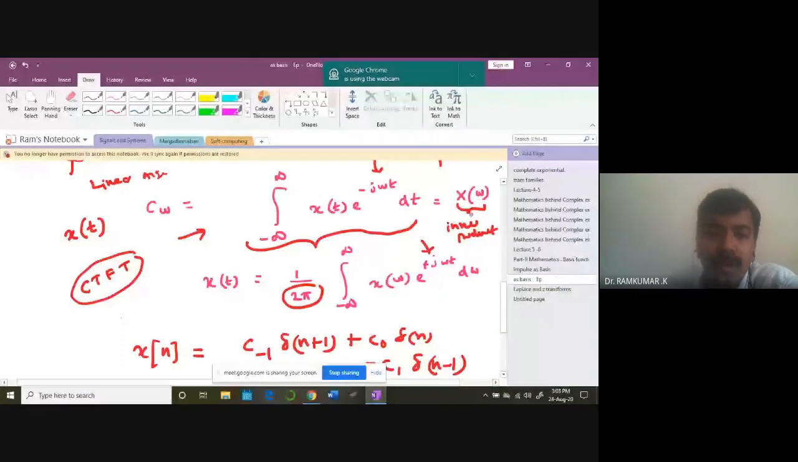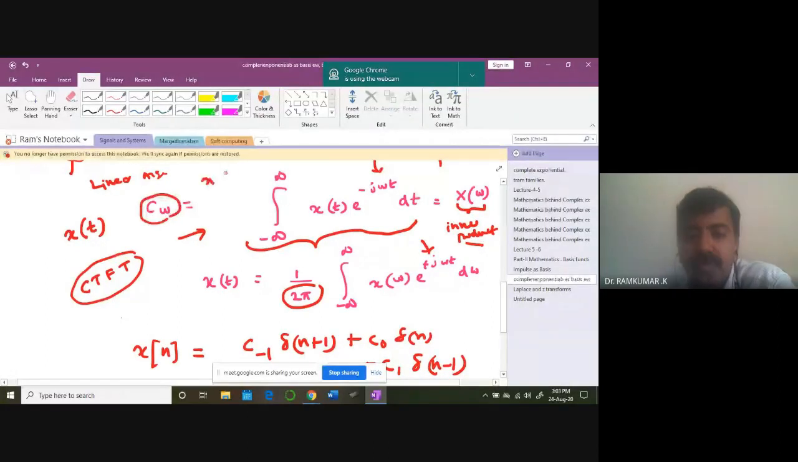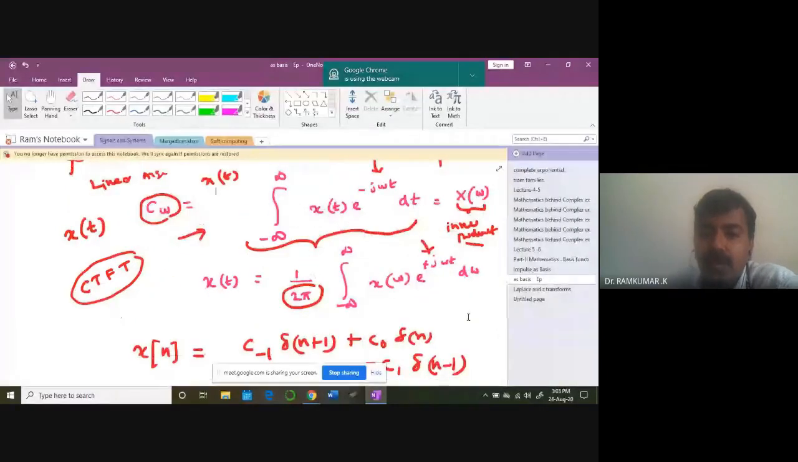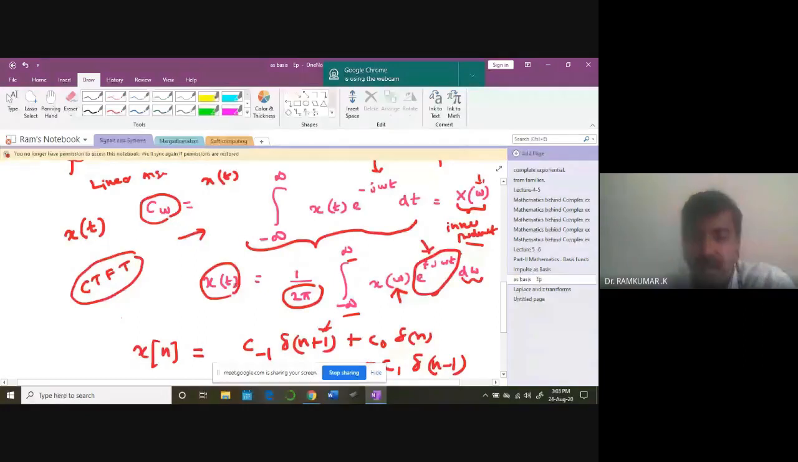Now, instead of c of omega, I want x of t back. What do I do? Simply do this. Integrate from minus infinity to plus infinity. X of omega you take. This is what X of omega is. Then d omega, integrate it with the corresponding basis. Multiply by e power j omega t, and you will get x of t. Okay, so this is the idea.